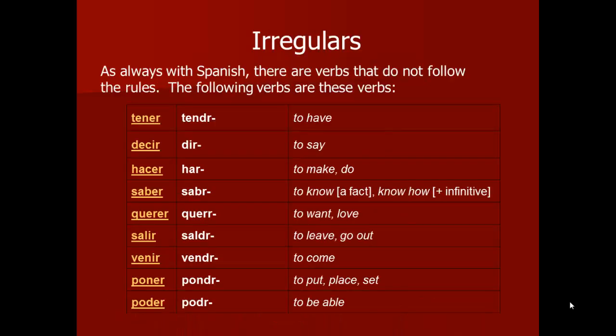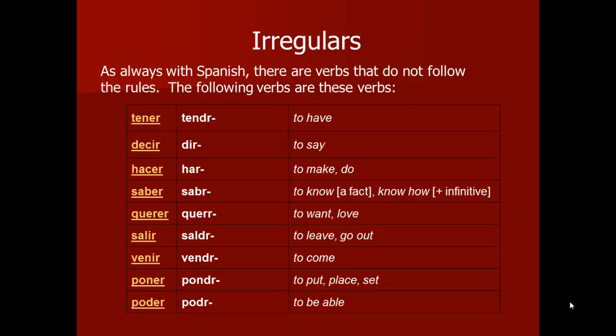As always, we have irregulars. So these following verbs do not follow the normal rules of just taking the infinitive and then tacking on the ending. You have to change the infinitive that little bit so that it makes more sense. So tener, you end up replacing the E with the D and it becomes tendré, and that means to have.